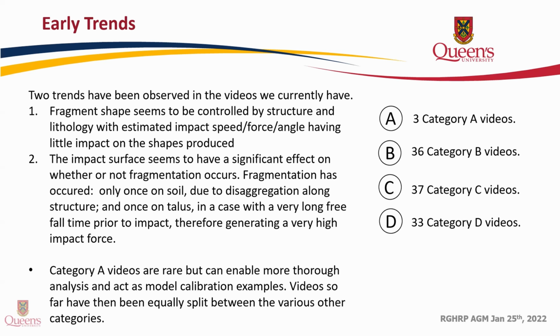From our database, we can pull 2 early trends. Firstly, the fragment shape seems to be controlled by structure and lithology, whereas the impact speed, force, and angle tend to have little effect on the shapes produced. The impact surface seems to have a significant effect on whether or not fragmentation occurs. Fragmentation has occurred only once in all of our videos on soil, and that was due to disaggregation along structure, and once on talus, in a case with a very long freefall time prior to impact.